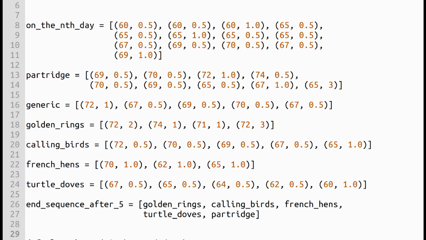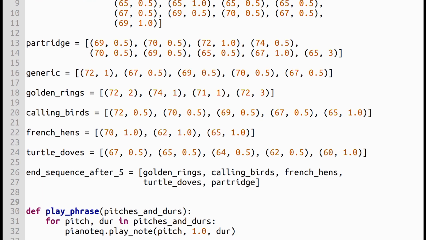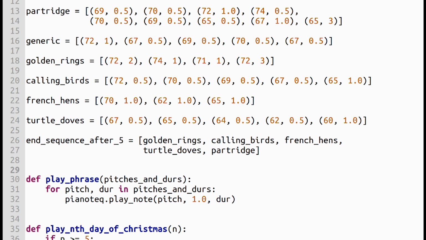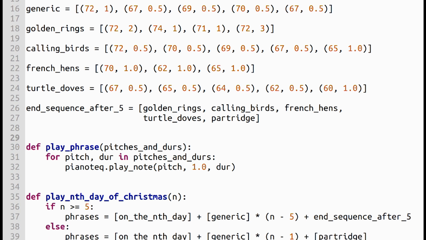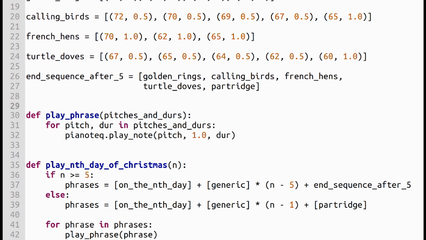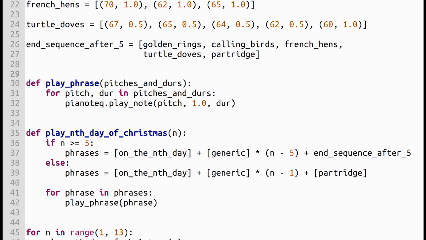How festive. But what's the point of all of this? Well, on my end, I'm just trying to get that sweet, sweet seasonal engagement for my channel. But I do think there's actually an interesting lesson here. Breaking down the structure of a piece of music in code teaches you something about that structure. And actually, the more efficiently you break down the form, the more you stick to the principle of don't repeat yourself, the more you actually learn about that form.